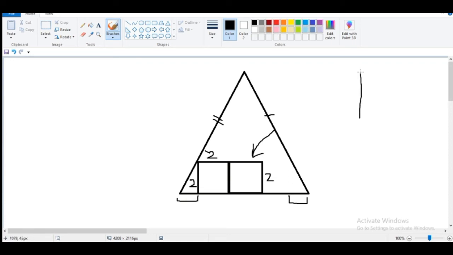This is 90 degrees, and these two sides are equal, and this is definitely the hypotenuse. Visualize it like this.